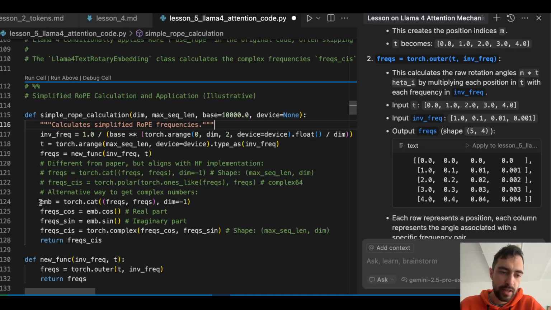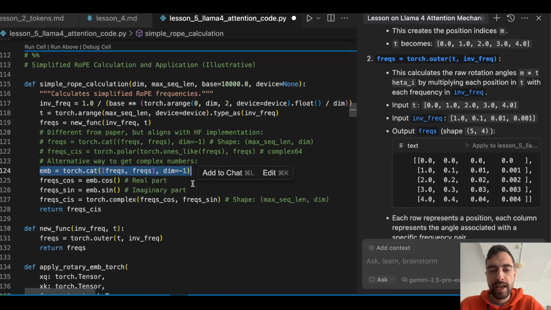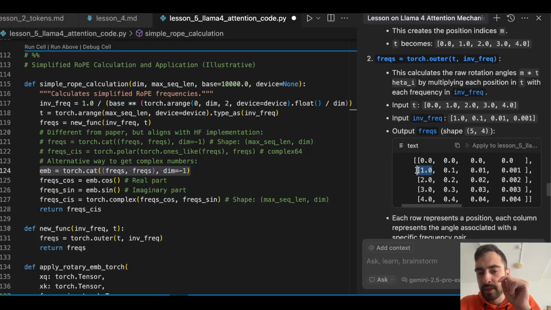And so I was explaining the third row, what it does. Now let's check this one. As I said, we are rotating pairs of dimensions. So we want to duplicate. This shows how much to rotate this dimension, but because there are 2 of them, the pair, we will just duplicate it to rotate both of them. That's why we concatenate these 2 matrices.